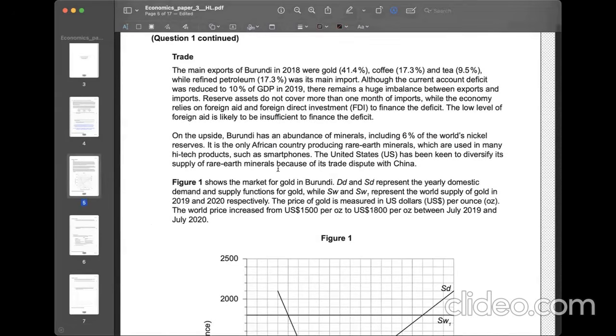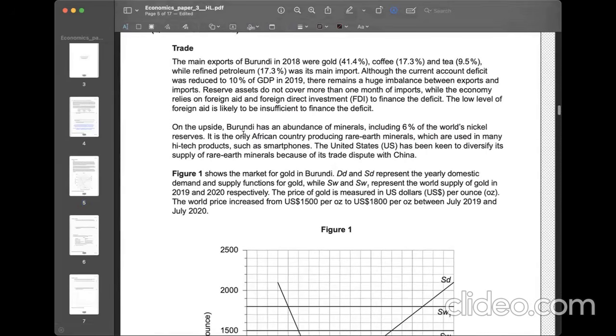There is following information, especially this time about trade relationships. The country is mainly exporting primary products such as gold, coffee, and tea, and is largely relying on importing petroleum, and has high trade deficits.